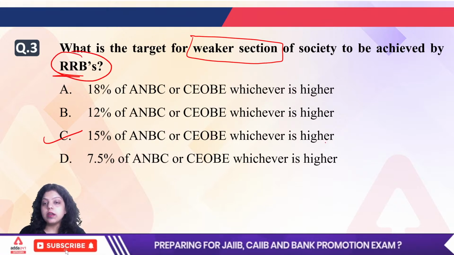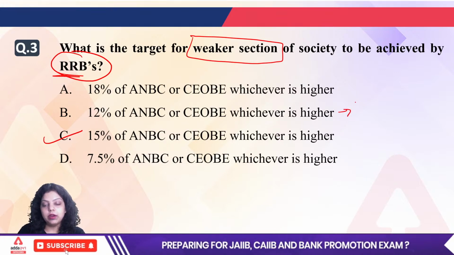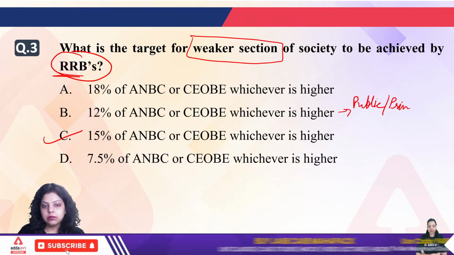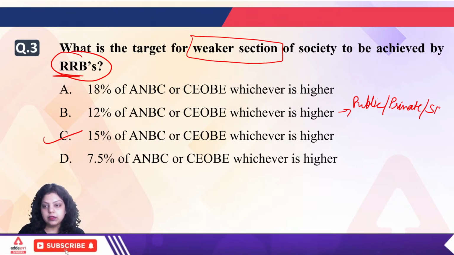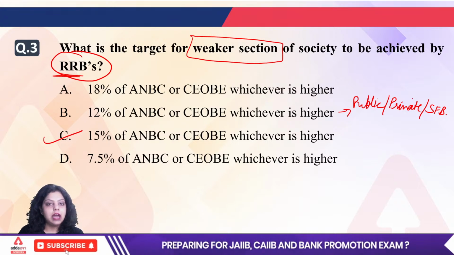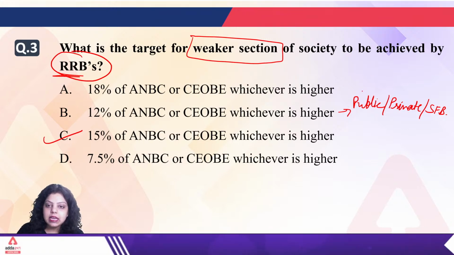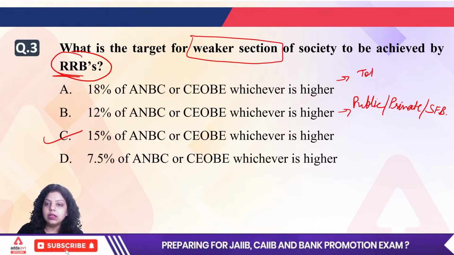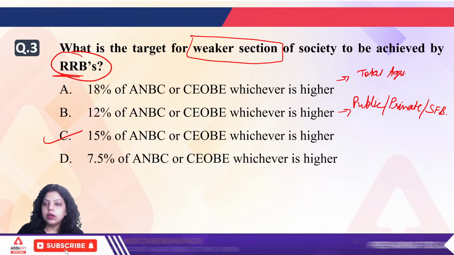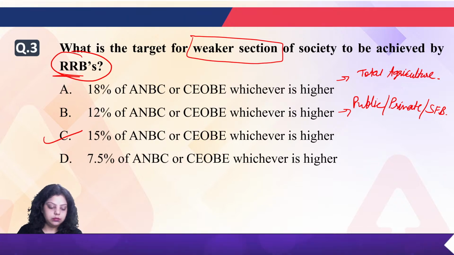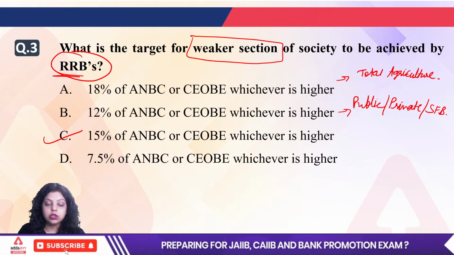But when we are talking about the other domestic banks, like for example public sector bank, second private sector bank, and third is your small finance bank, for all these banks the target for weaker section is 12%, but for RRBs, regional rural banks, it is 15%. And this 18% of target will be for total agriculture. The total amount you are given in agriculture is 18%. Okay, so right answer for the third question will be C, that is 15% of ANBC or CUB.